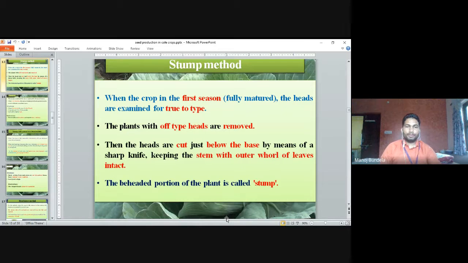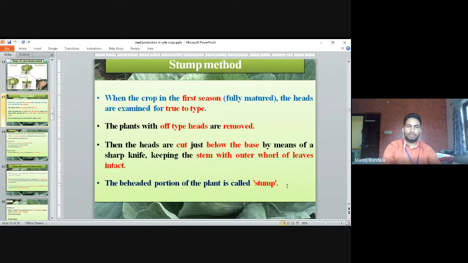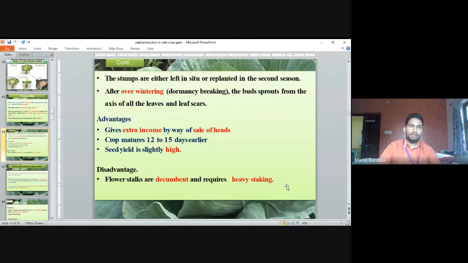The beheaded portion of the plant is called the stump. After removing the head, whatever portion remains is called a stump. The stumps are either left in situ or replanted in the second season.